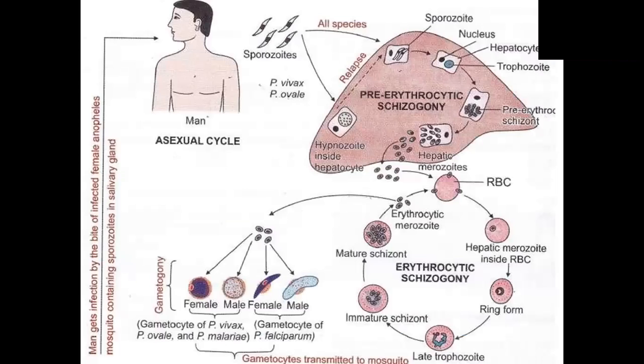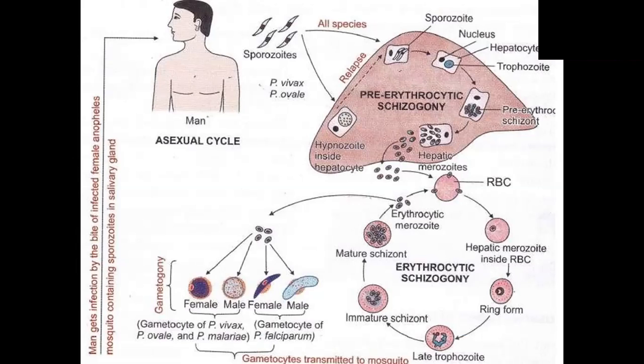Now, looking at this diagram, we'll be able to understand how these gametocytes are formed. So, the sporozoites which entered by the mosquito bite enter into the liver, where these sporozoites get converted into a trophozoite with multiple divisions.